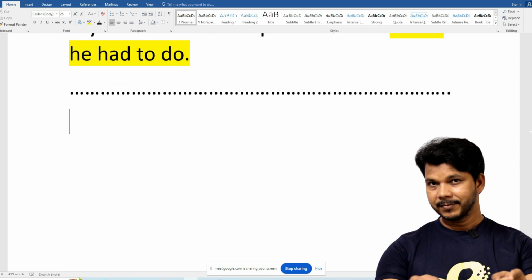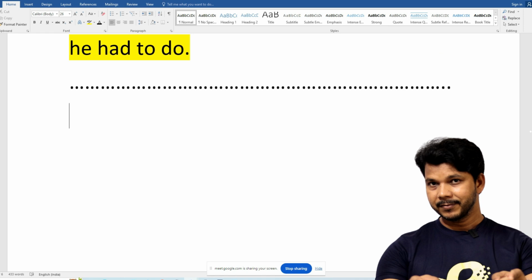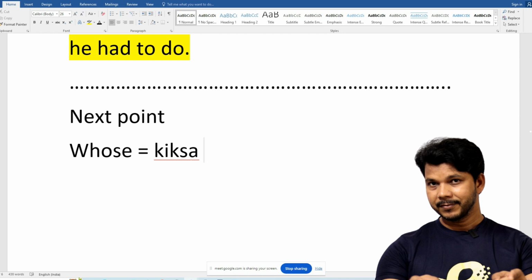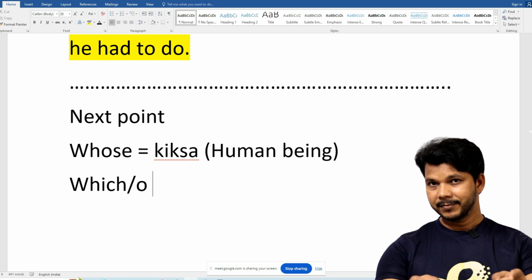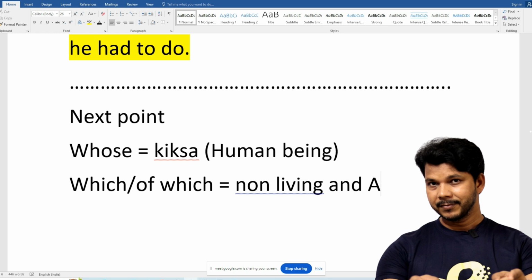Fine guys. Now coming to the next level, next point. This point is called whose. Whose means kiska. This is for human beings. But for non-living it is still which. Sometimes in old English, of which is also there. It depends whether you speak it or not, but which is generally used. This is for non-living things and animals.